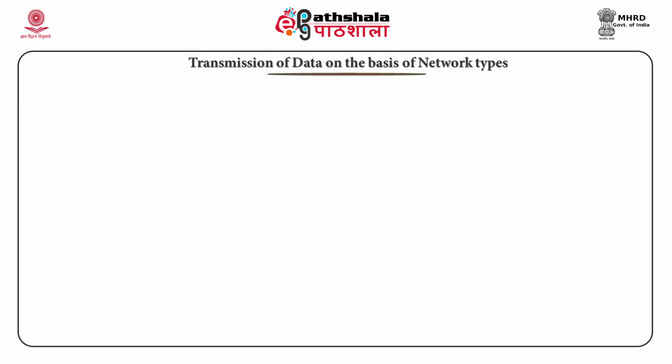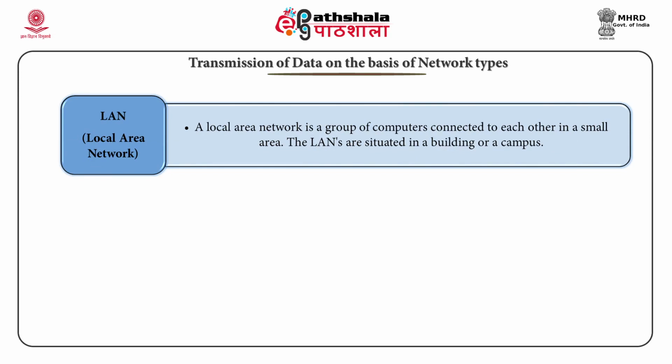A network comprises two or more computers that are connected to share resources such as printers and CDs, exchange files or permit electronic communication. The computers on a network may be connected through cables, telephone lines, radio waves and satellites. The transmission of data based on the network types depends on first, LAN, that is Local Area Network. A local area network is a collection of computers linked to each other in a small area. The LANs are located in a building or a campus.